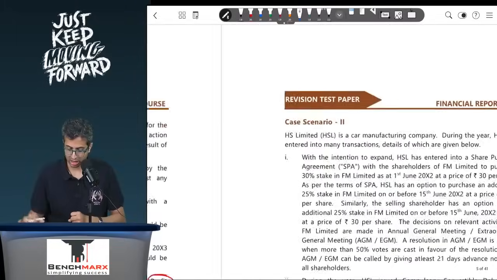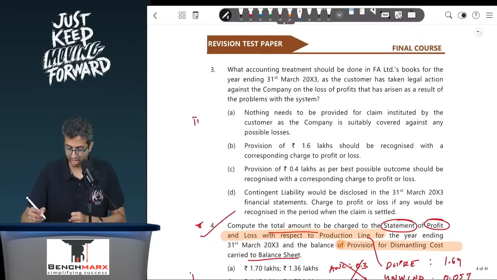And as a result, if I go to MCQ number 3, what treatment should be done in FA's books for the year ended 31st March 2023 as a customer has taken legal action against the company on account of loss of profits?